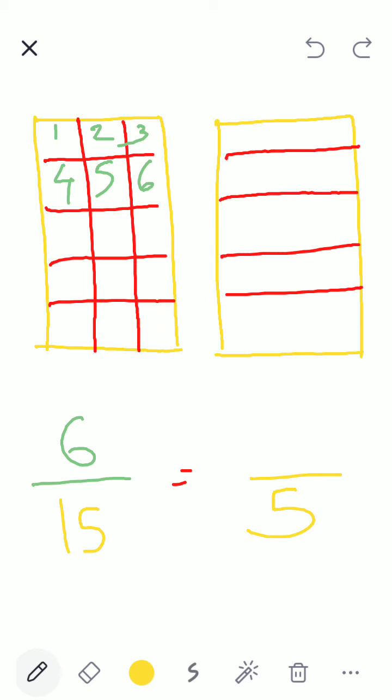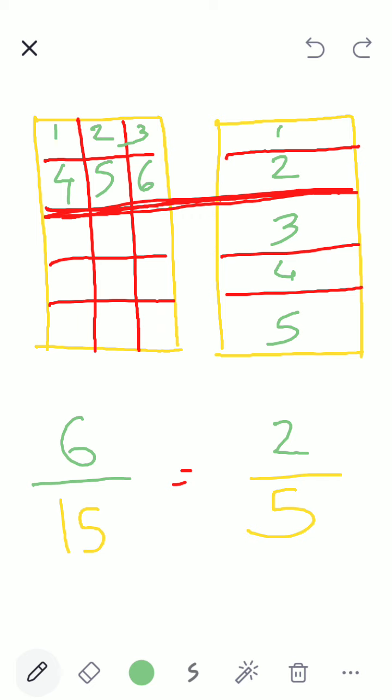And I want to give the same amount of chocolate. How many pieces will I give? No, these are equal, correct? This is equal. So 6 out of 15 is the same as 2 out of 5. Same.